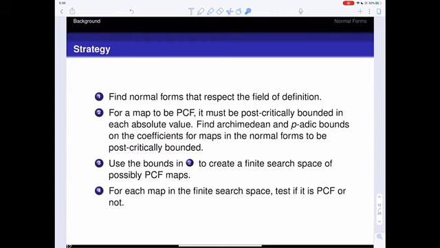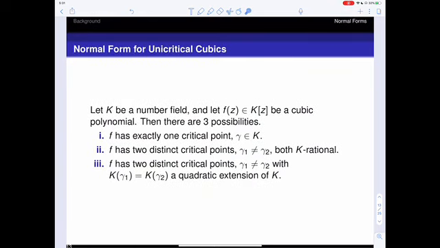So in this talk today, we'll be mostly discussing the normal forms that we found, as well as the PCF maps that arose from each of those normal forms. And the details for steps 2 and 3 will be presented in the live talk on July 1st. So when we're thinking about cubic polynomials, there are 3 different possibilities. That polynomial could have exactly one critical point, or 2 distinct critical points, and those critical points could either be rational or live in a quadratic extension of the base field. So we need to treat each of these cases a little bit differently when we're looking for this normal form.